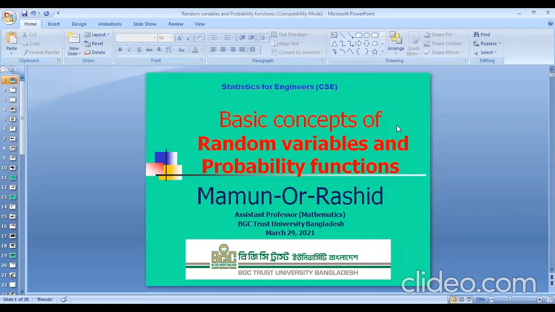Okay, today we'll start a new concept, which is a part of probability distribution. Today we'll start a very important part of probability distribution: the basic concepts of random variables and probability functions. Actually, this concept is very important for the probability distribution part.